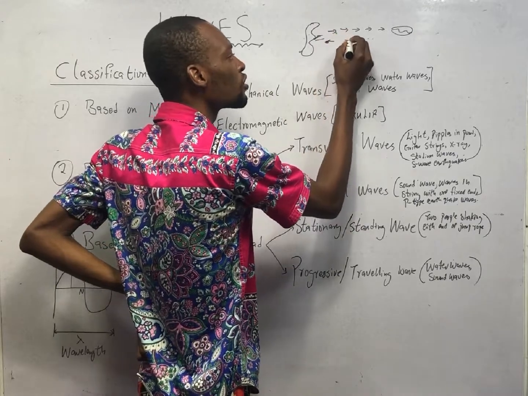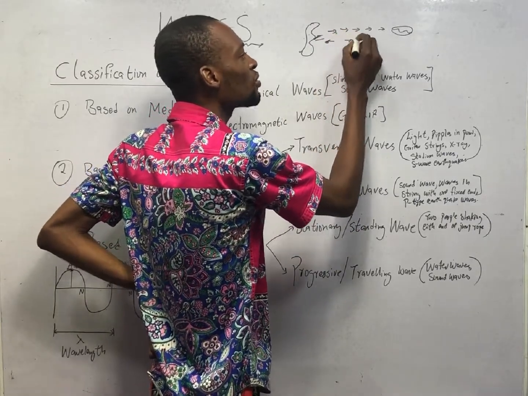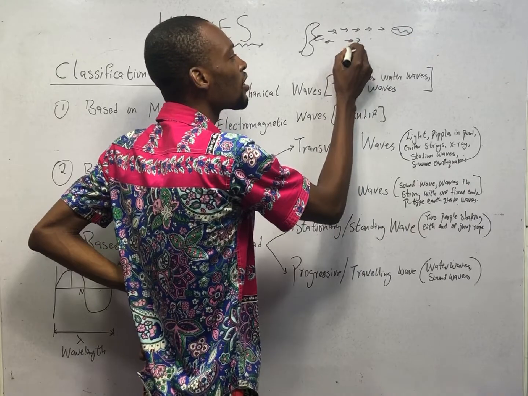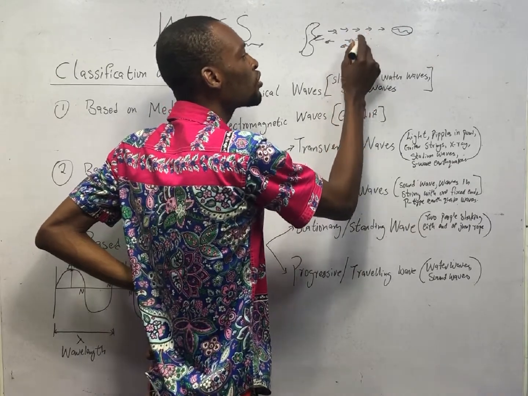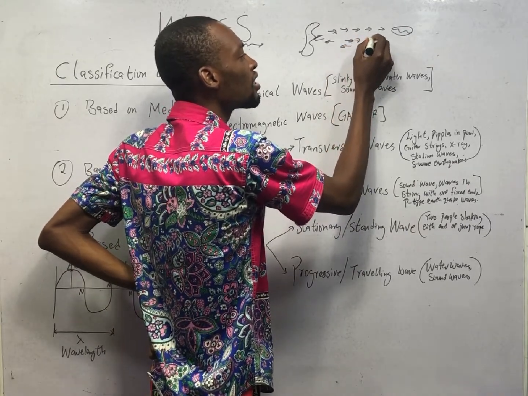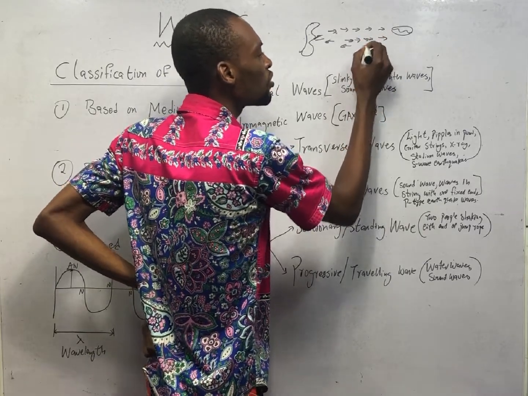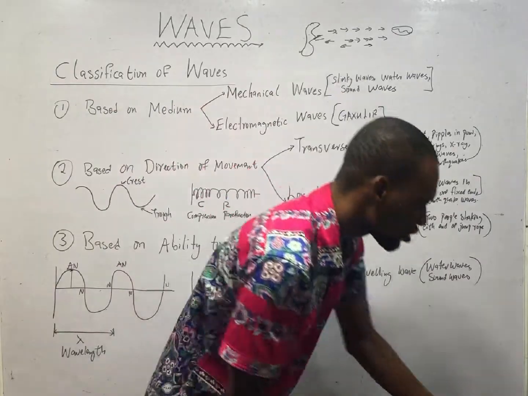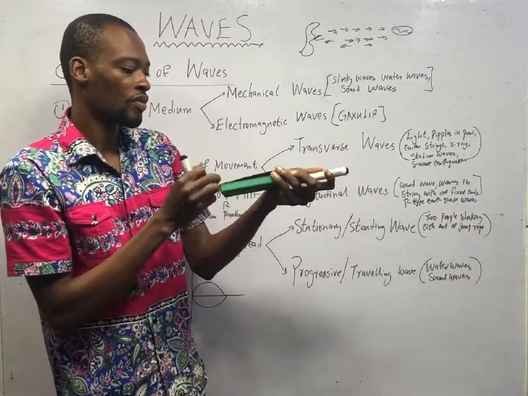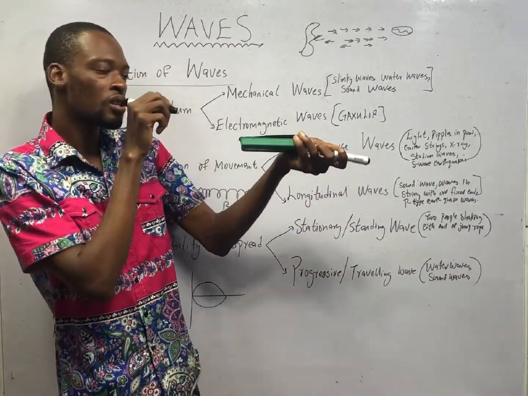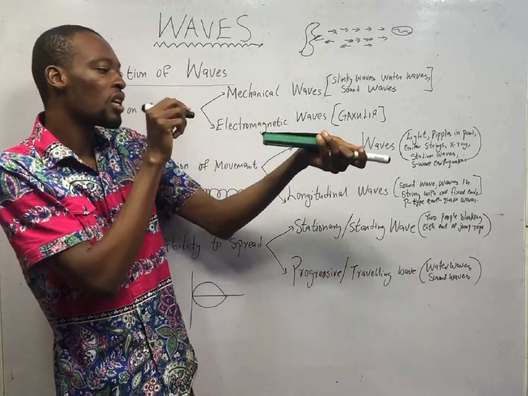Then this one goes front to hit this one. As this one hits this one, it comes back. This one goes forward to hit this one. As this one hits this one, this one goes forward. Then this one comes back to its position. So, something like this. These are the air particles. This is the sound wave going this way.